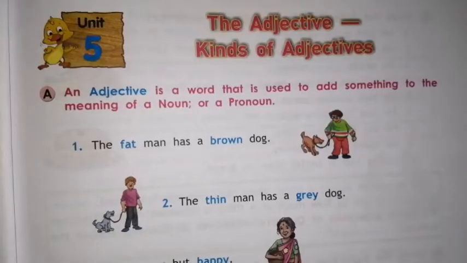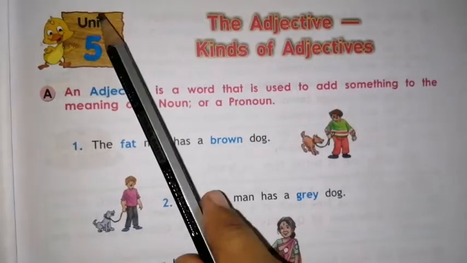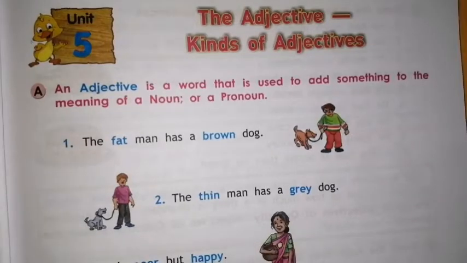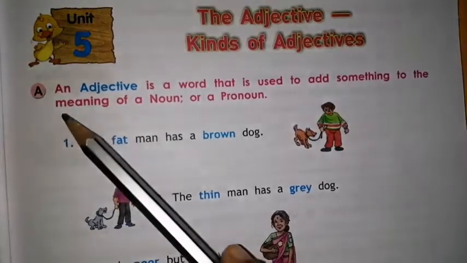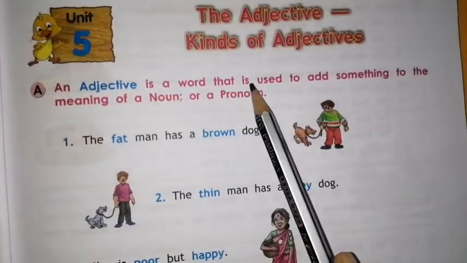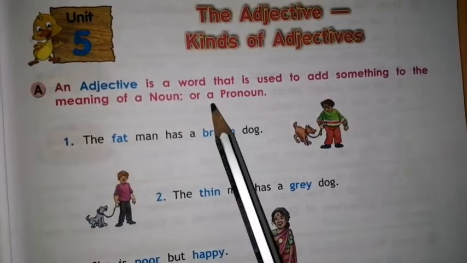In this video, we will study about the adjective, kinds of adjectives, Unit 5, page number 21. First of all, let's understand what is an adjective. So, an adjective modifies or gives more information about a noun or pronoun. Means, have a look in your textbook now. An adjective is a word that is used to add something to the meaning of a noun or a pronoun.